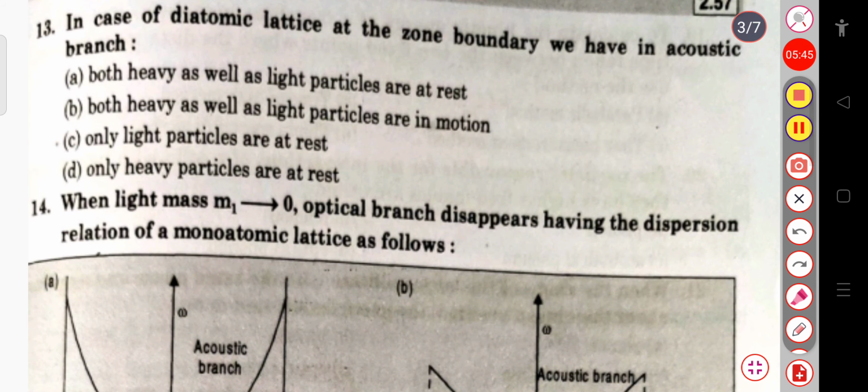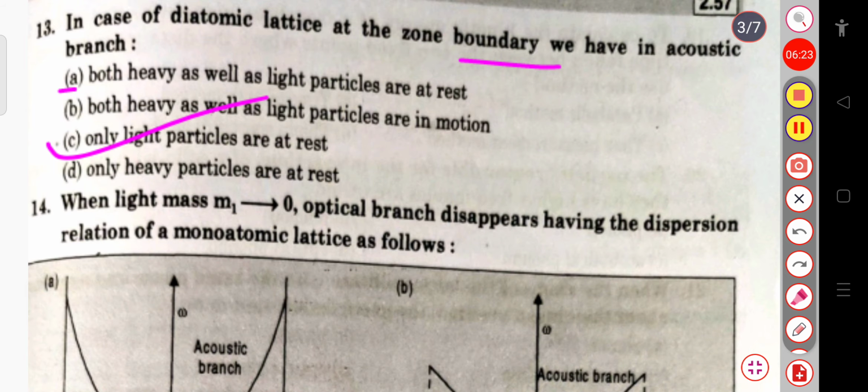The next question is, in case of a diatomic lattice at the zone boundary, we have in the acoustic branch: the first option is both heavy as well as light particles at rest. Second option is both heavy as well as light particles are in motion, or only light particles are at rest, or only heavy particles are at rest. So in the acoustical branch, only the light particles are at rest. Okay, so this is our correct answer.